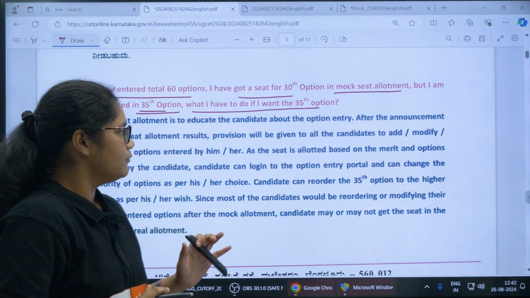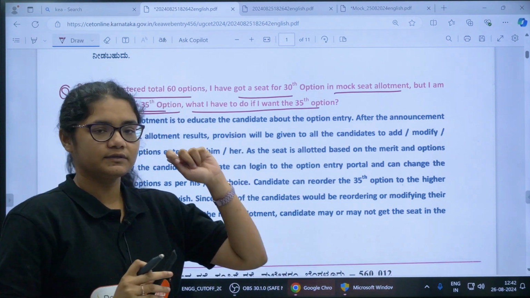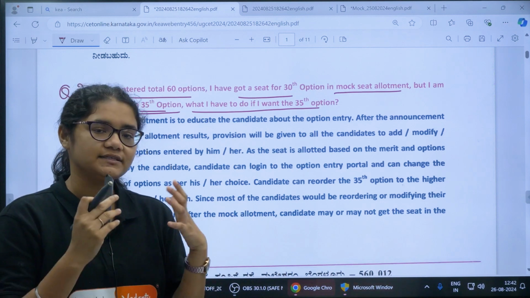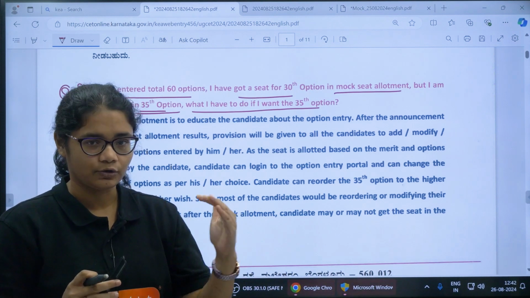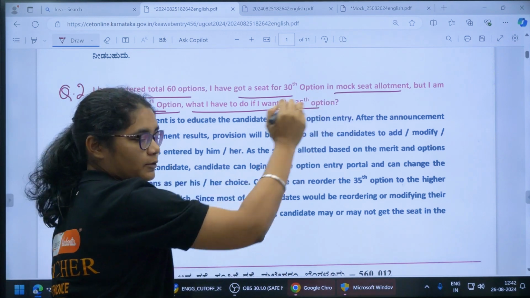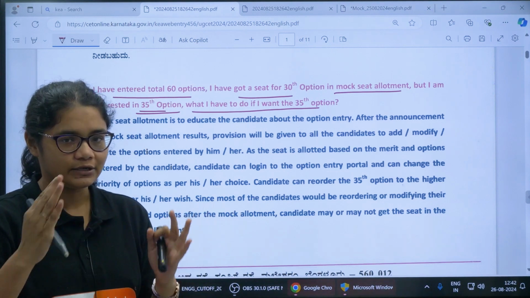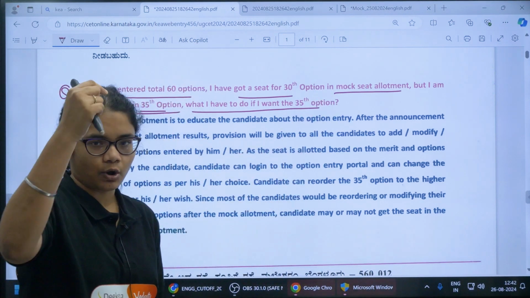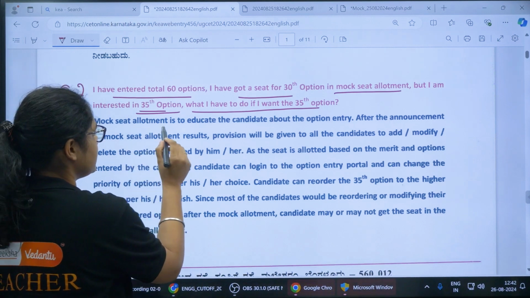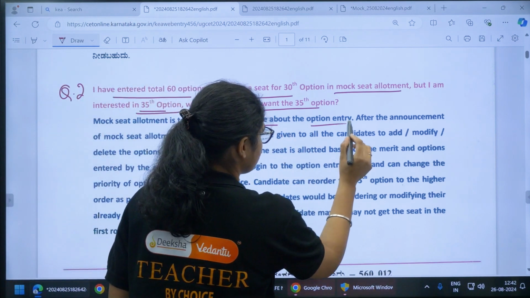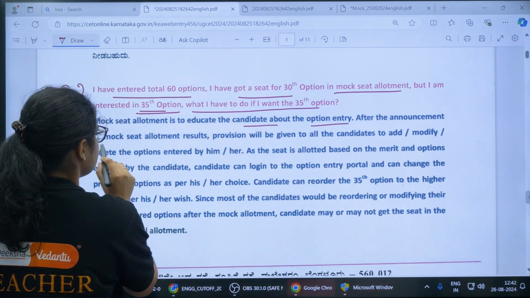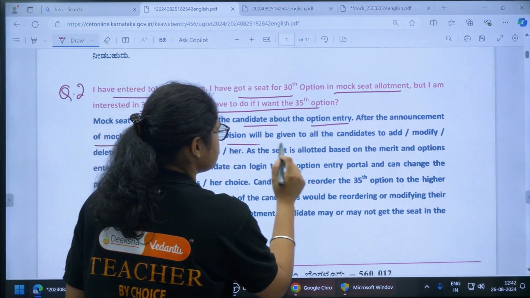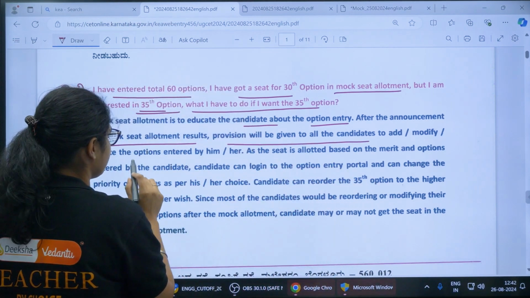Okay, so now what you have to do here is all those colleges which you desire, which is your preference, those should be at the top. Okay, so since it is mock allotment, now again you have the chance to edit your option entry. So what you can do, you can take this 35th option to the top. Okay, so you can see here, mock seat allotment is to educate the candidates about the option entry. So after the announcement of mock seat allotment results, provision will be given to the candidates to modify their options.